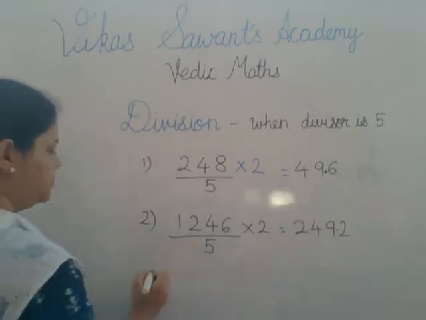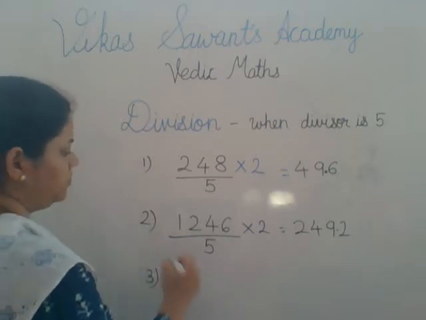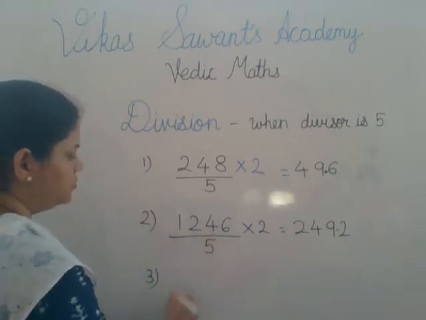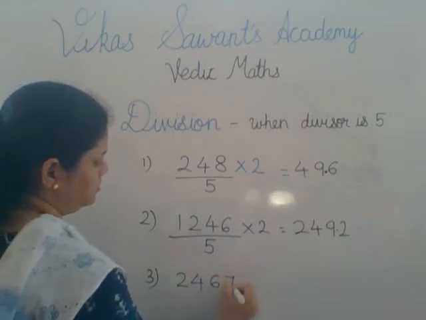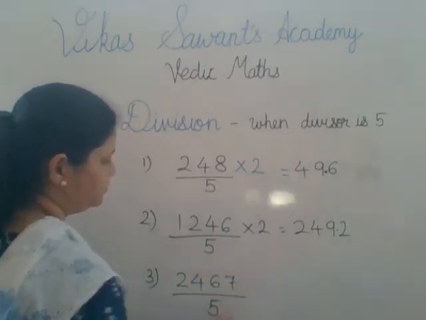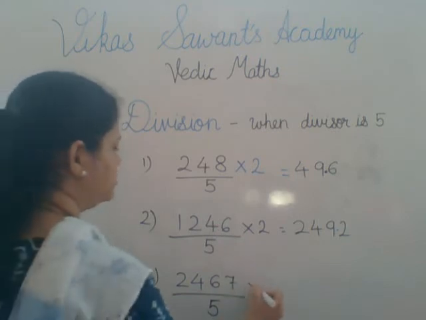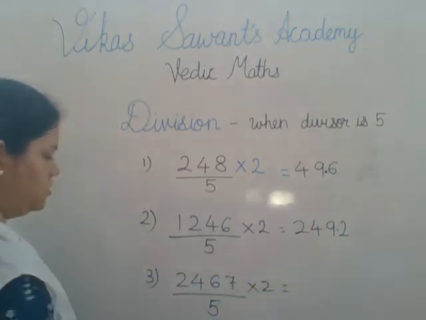Let's see one more example we'll go through. If the number is 2467 divided by 5. Again the same thing, multiply this by 2.